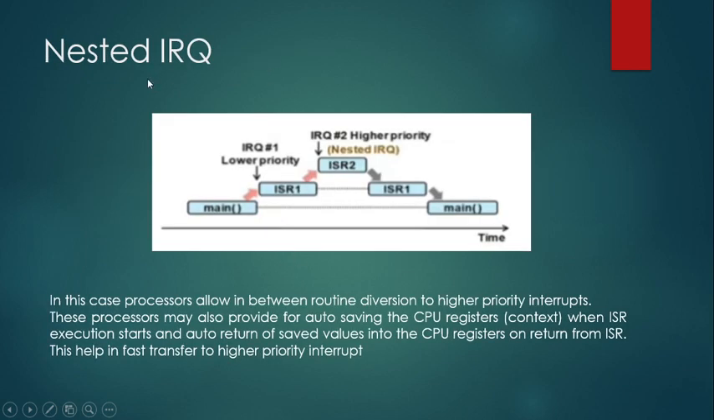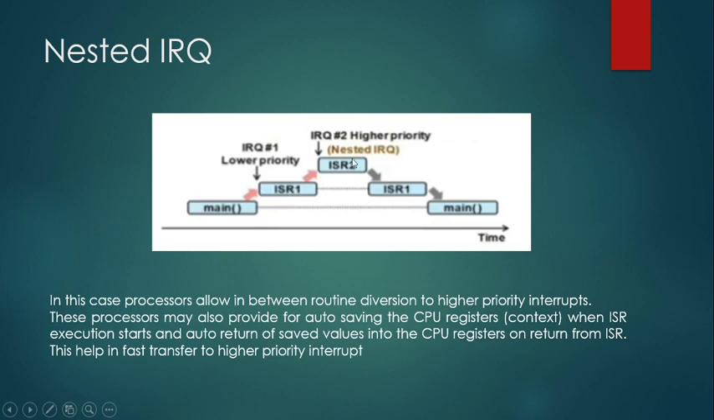Look at the figure of the nested form of ISR. In this case, we have a main function being executed. At that time, say a low priority interrupt is occurring. So an interrupt request is coming, which is why it is written interrupt request #1. That is the first request, and it is a low priority.